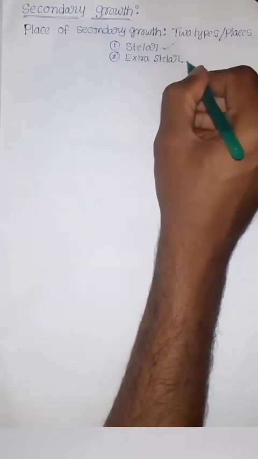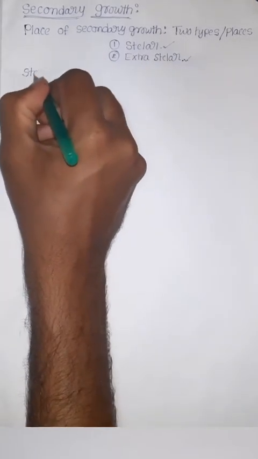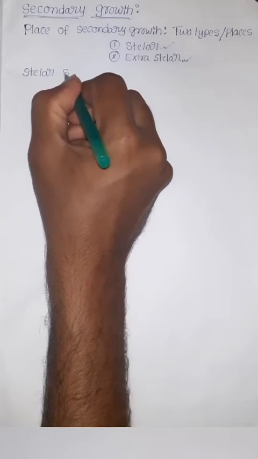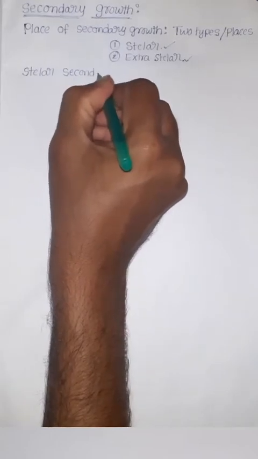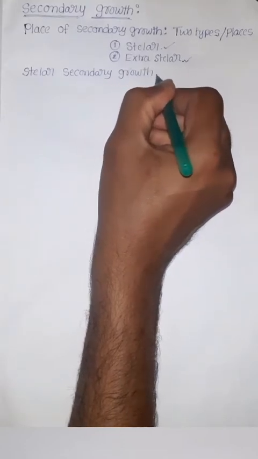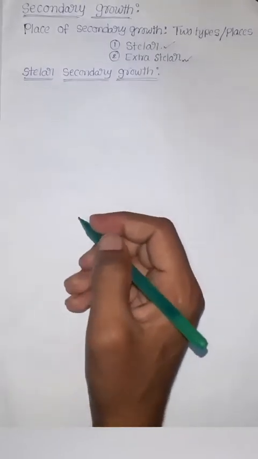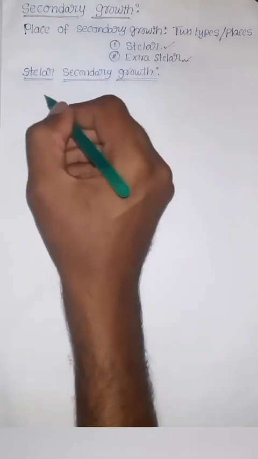Stellar, inside the stele, and extrastellar, outside the stele. It is nothing but the cortex. Now we will see stellar secondary growth, means the secondary growth taking place inside the stele. First we will discuss stellar secondary growth. After that we will see extrastellar secondary growth.